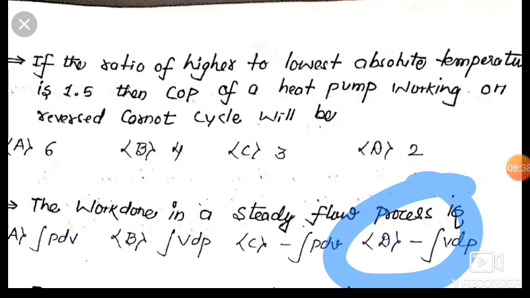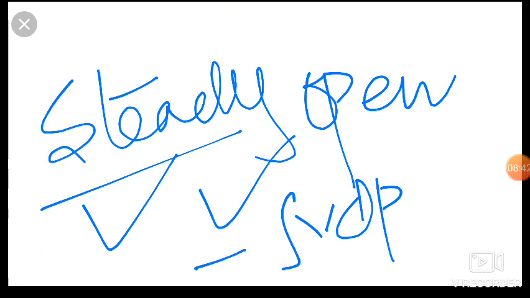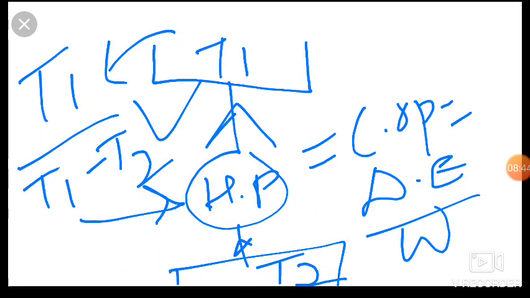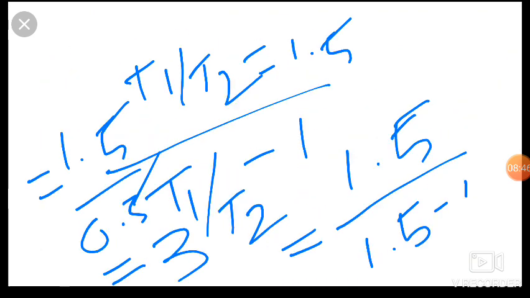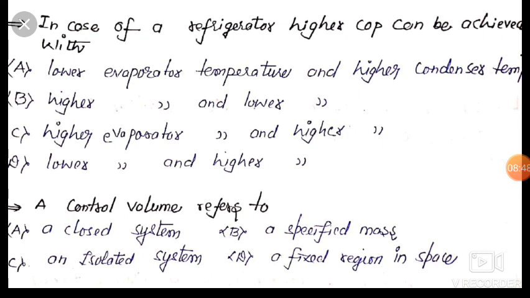Now my dear friends, we will move to our next question, which is about, here given is that friends, in case of refrigerator, higher COP can be achieved with. So friends, the answer of this question is higher evaporator temperature and lower condenser temperature.